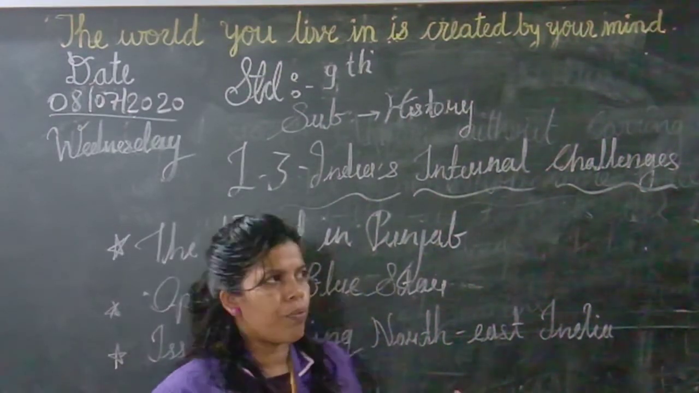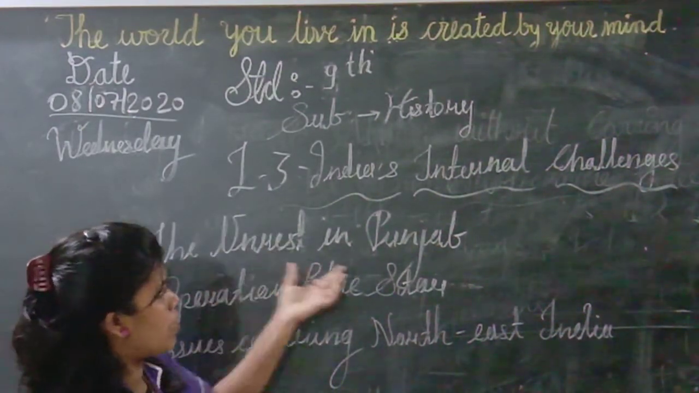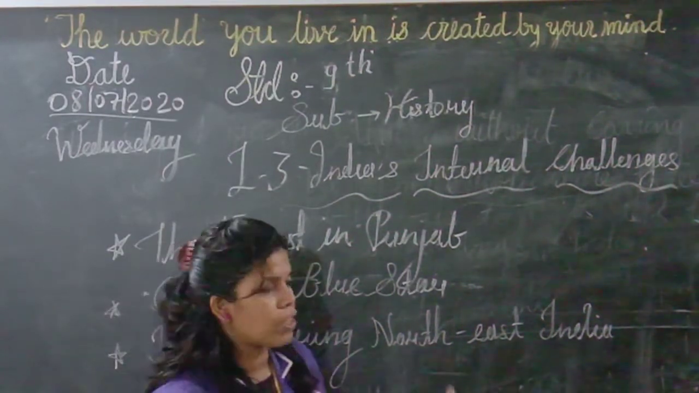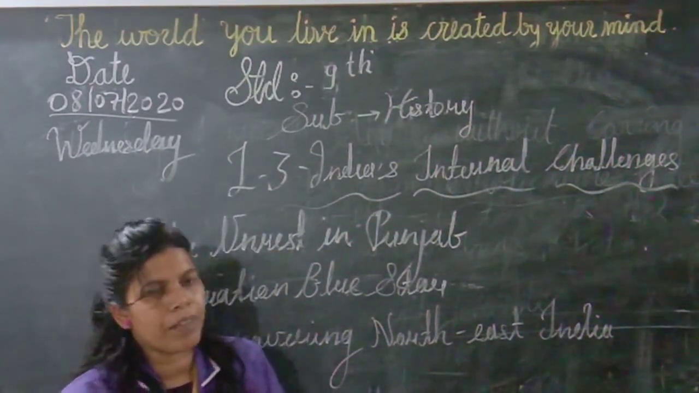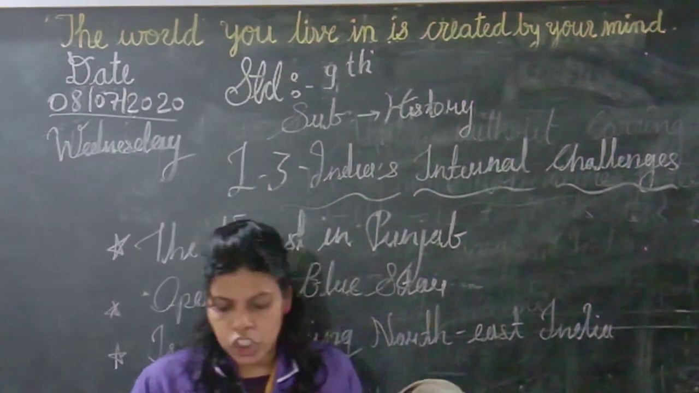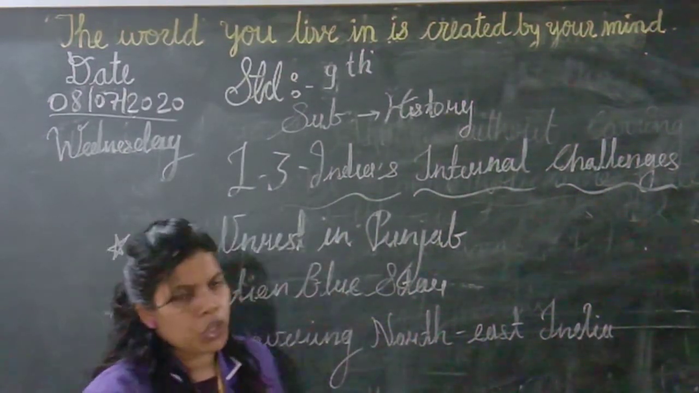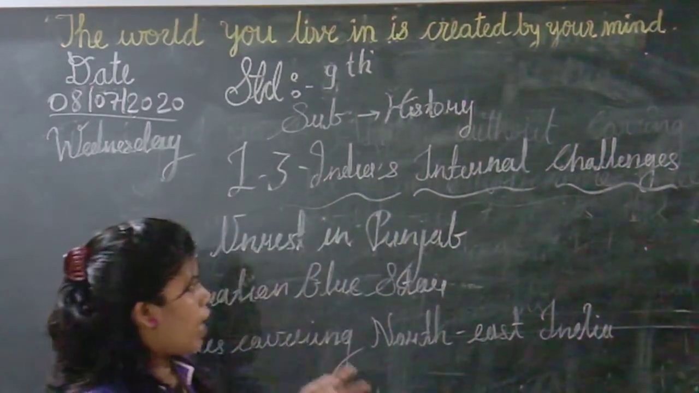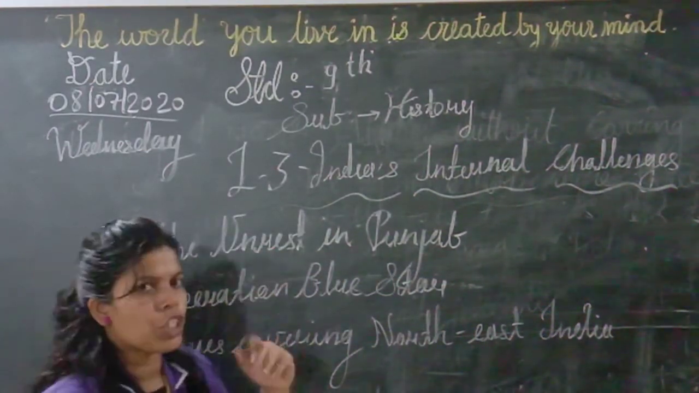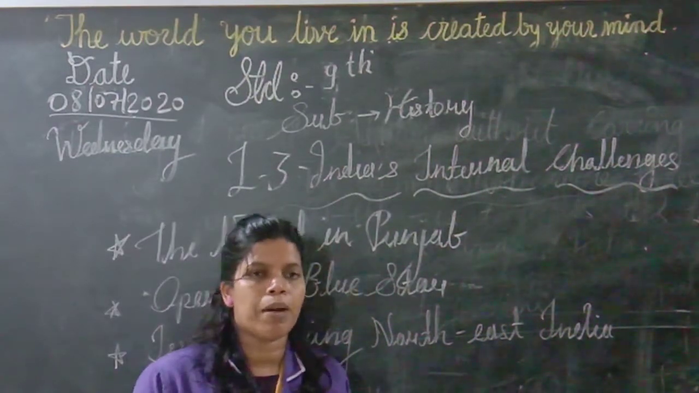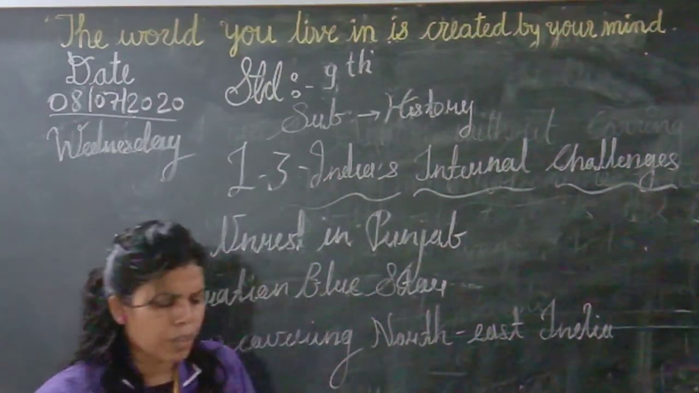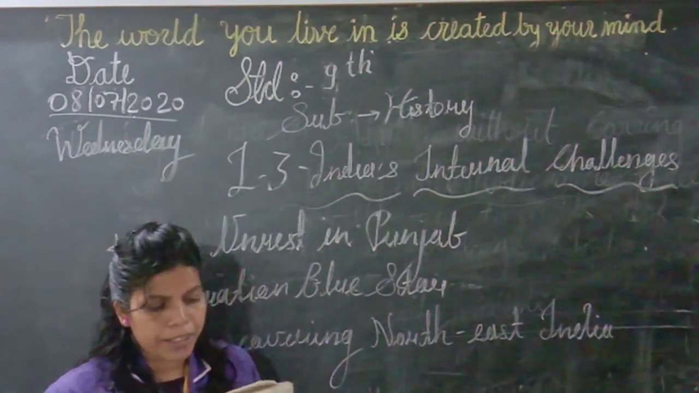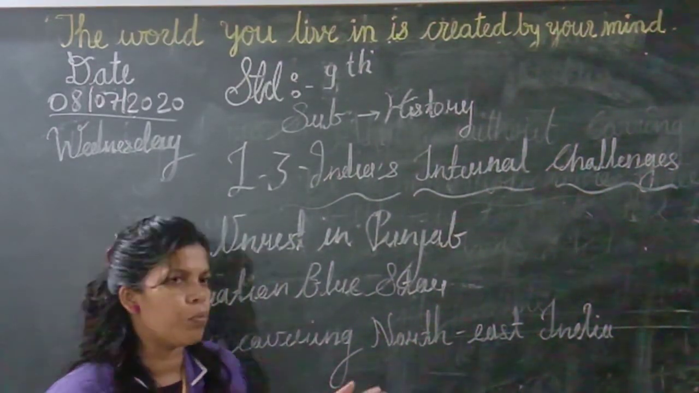Today we have seen the issues in Punjab, Operation Blue Star, and issues covering Northeast India from Mizoram, Nagaland, Arunachal Pradesh and Assam. So today we have learned about Northeast India and these topics. In the next chapter, we are going to learn about nationalism, communalism, regionalism and exile movement.